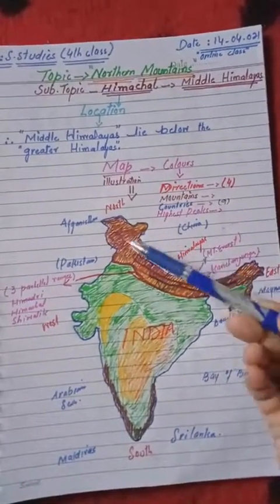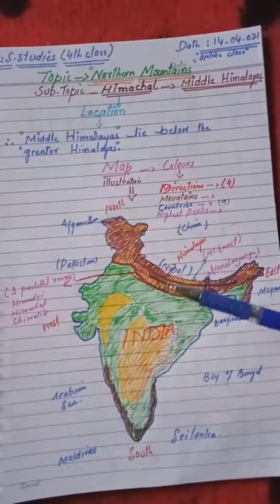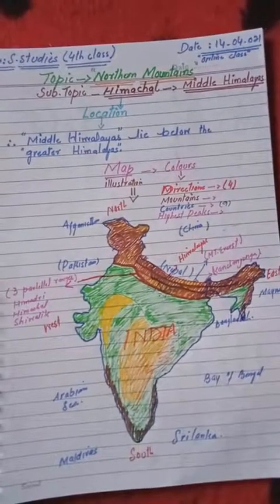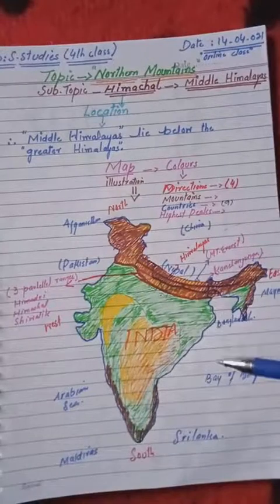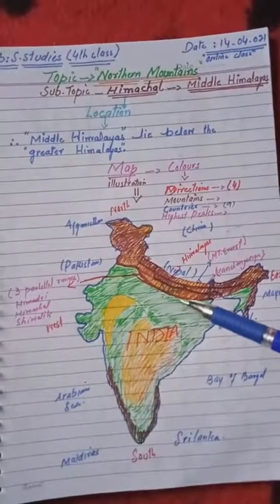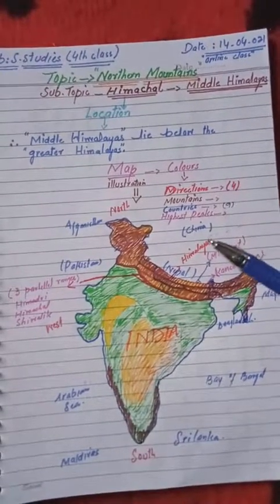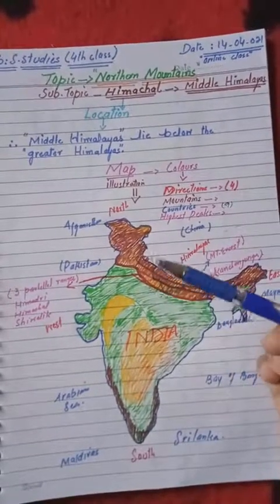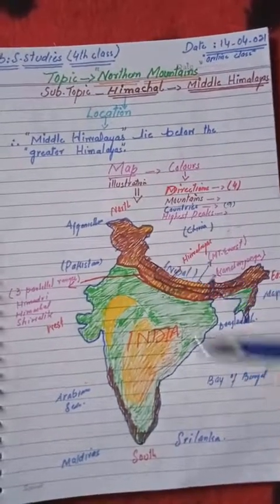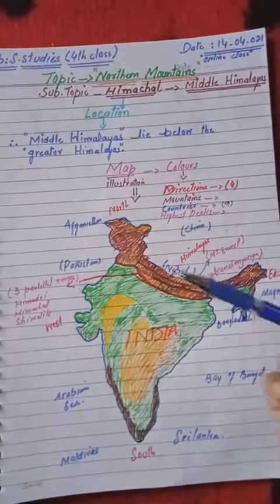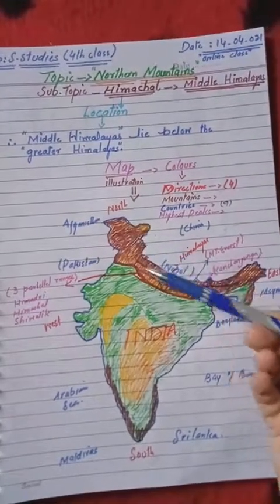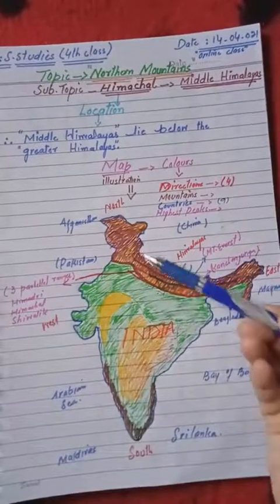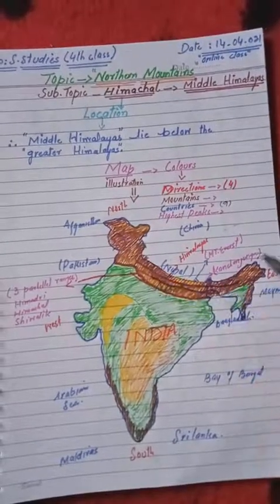We are here to discuss only the physical features of India, that is, mountains. We are not dealing with political divisions or countries. We are only here to see where the mountains or Himalayas are located. Look children, I used brown color here. It represents mountains and hills.